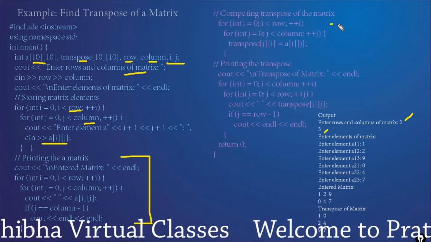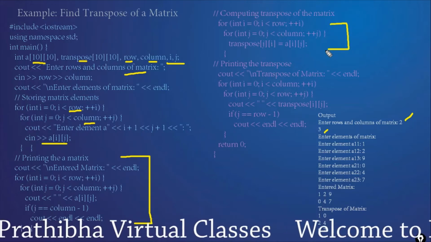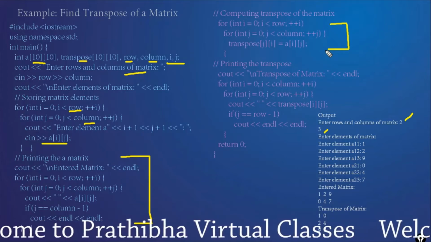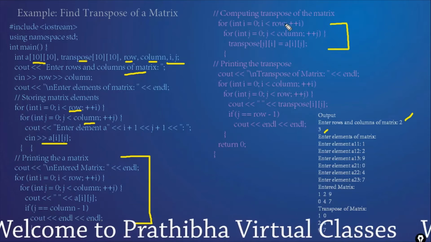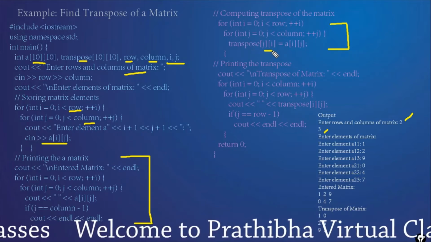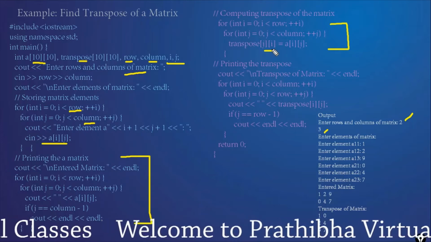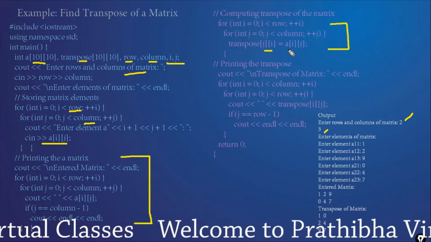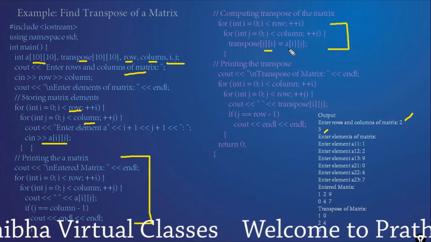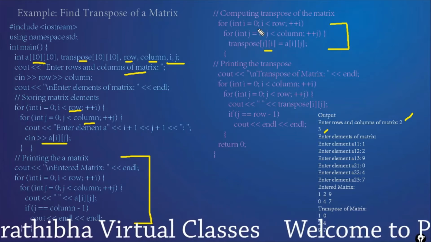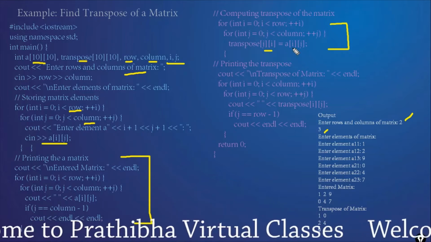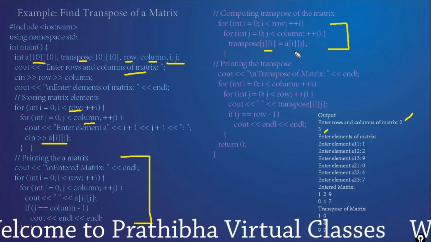Okay, and computing the transpose of the matrix. This program is to transpose the matrix. Transposing means rows change into columns, columns change into rows. For that, transpose of j, i. The column is j and the row is i. The row is assigned with j as the column. For the column we assign the rows of A, and for the row we assign